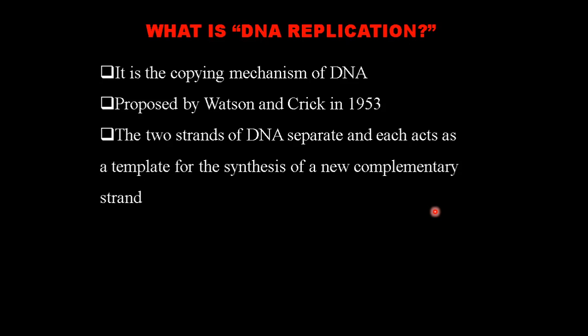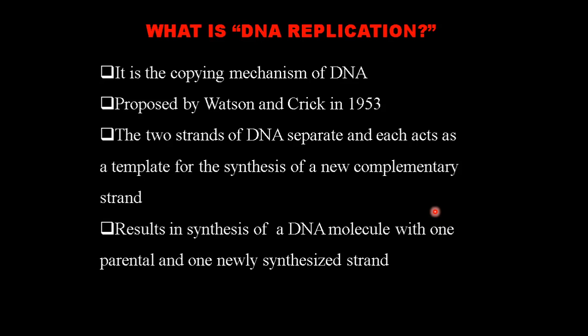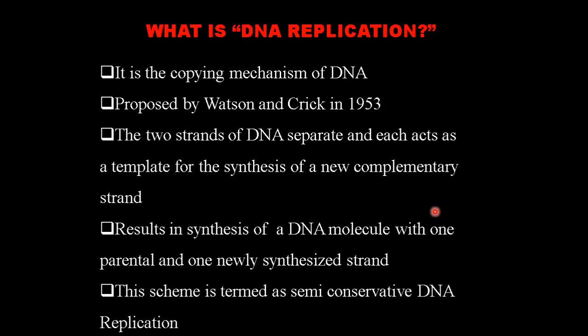That means the two strands of DNA, in the first step, will separate out, and then they will take new nucleotides from the environment and form a polynucleotide. A new polynucleotide will be formed, which will form hydrogen bonds with the single parental strand. So what will happen? Two parental strands will form two new complementary strands. So we get two complete DNAs. It results in synthesis of a DNA molecule with one parental and one newly synthesized strand, hence called semi-conservative.